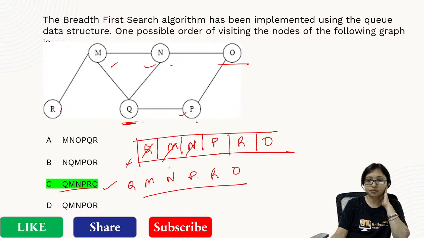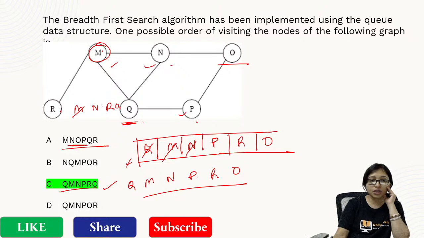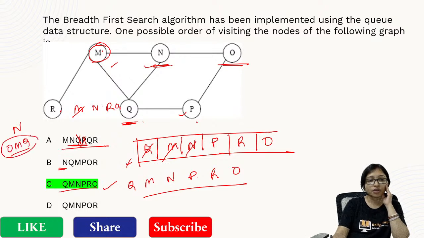But this will not match, because whenever I am taking out M, I have to insert N and R and Q. So either N, R, Q can be there, any one of them. So directly how can O come? It is not possible. P can come? Not possible. Here also, when I am taking N, then with N I can insert O, M, Q. After N it is possible O, M and Q. So here you can see Q, M, P. How can P come?